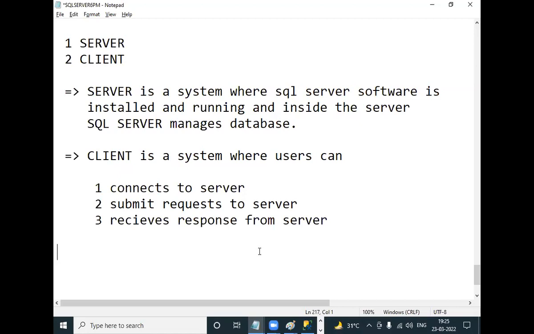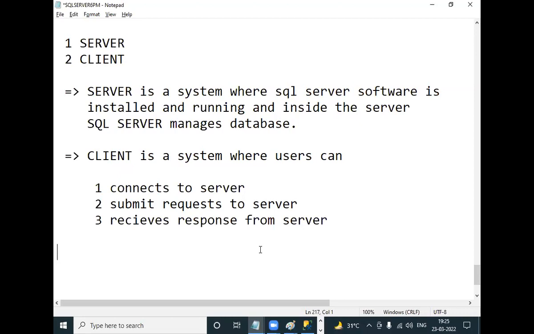So inside the client computer, what is installed? SSMS tool is installed.